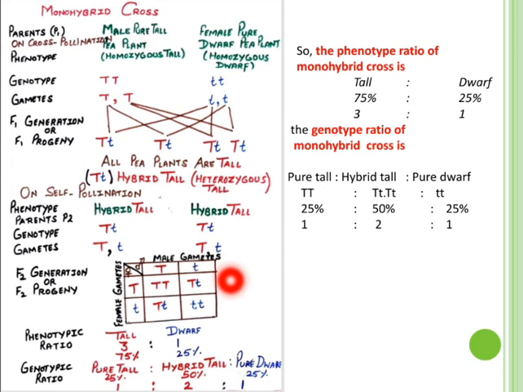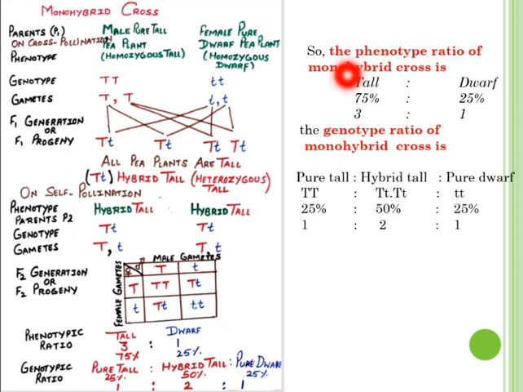To show the results of fertilization and get the F2 generation, we draw a Punnett square like this. In the F2 generation, we find phenotypically 75% plants are tall and 25% plants are dwarf. So the phenotypic ratio of the monohybrid cross is 3:1.